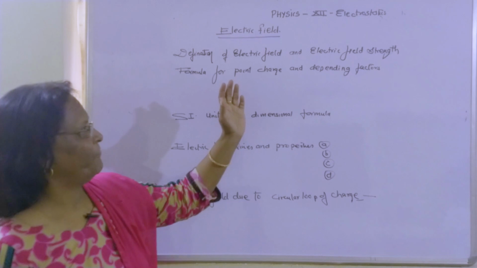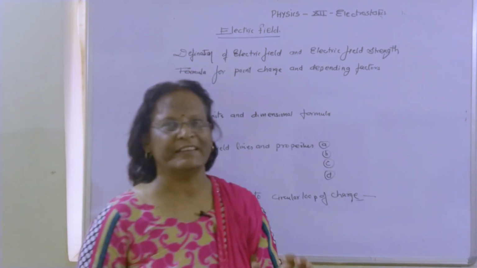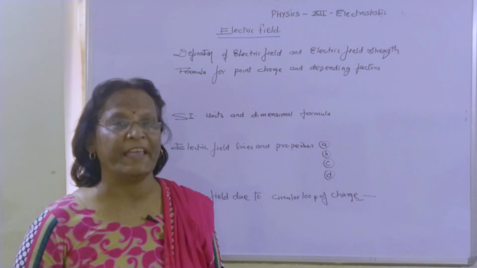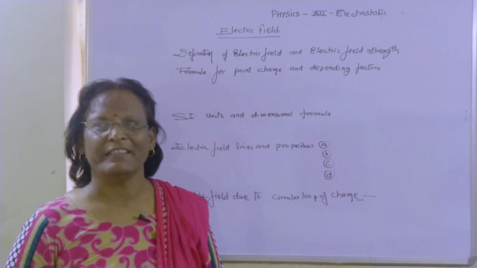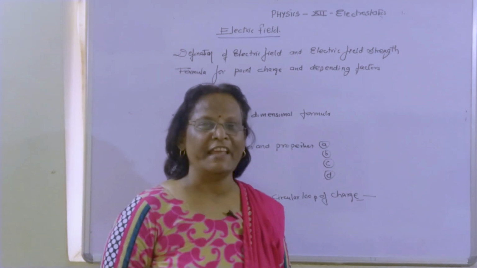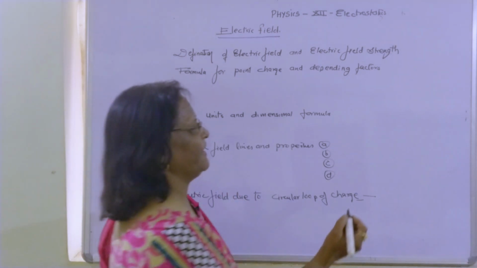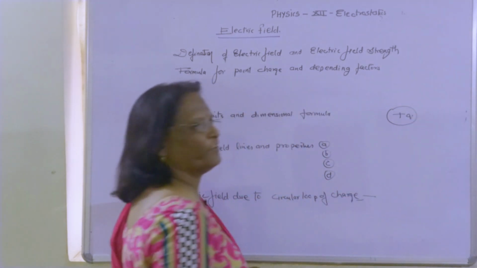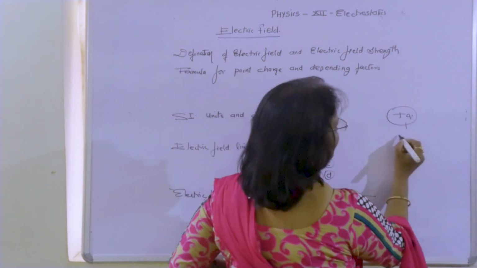Now you see, when we are coming to a part that is called field, it should be very clear to you that there should be a space. Where will this space be? The space will be there only around a body which can produce the electric field. So obviously, when we are taking a positive charge, now this positive charge can produce an electric field.